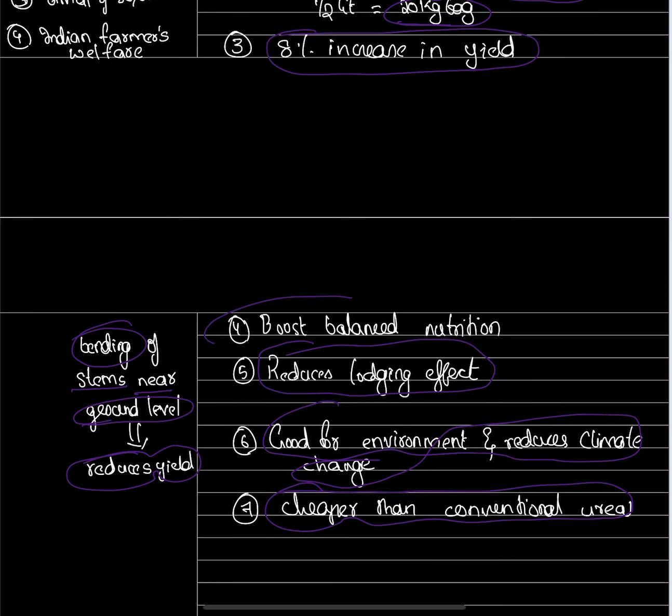Nano urea also increases balanced nutrition, because you don't need to apply it in bulk like conventional fertilizers. You can apply a very small amount because it works instantly, and you can even apply it at exposed parts. You don't need to apply it at the root level, so we don't need to do tilling, and it reduces carbon release also. It is very good for the environment. So this is about nano fertilizers.